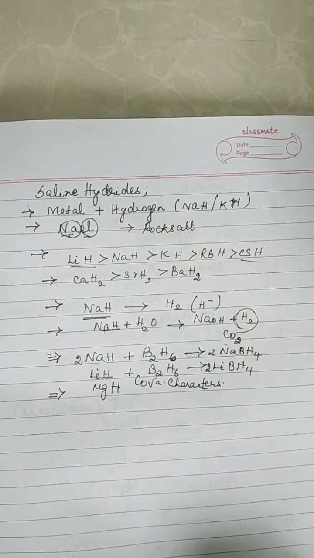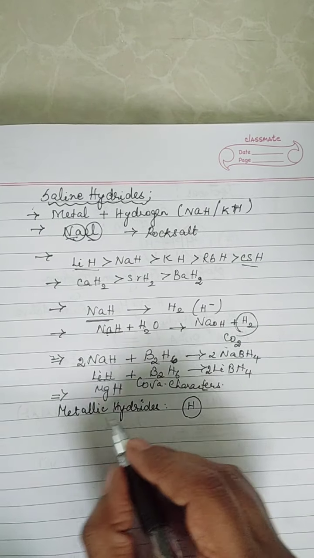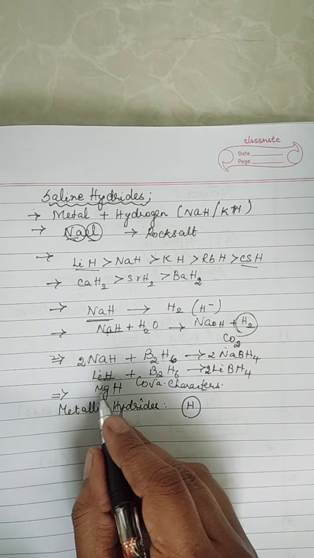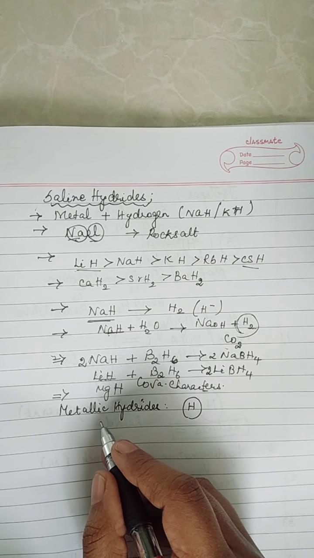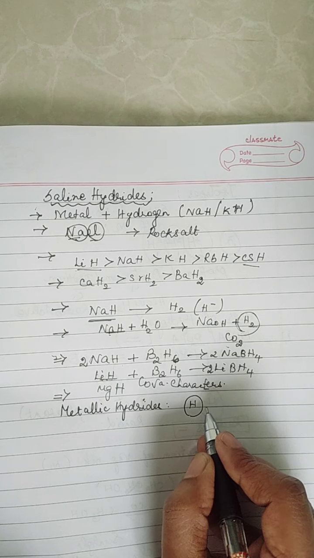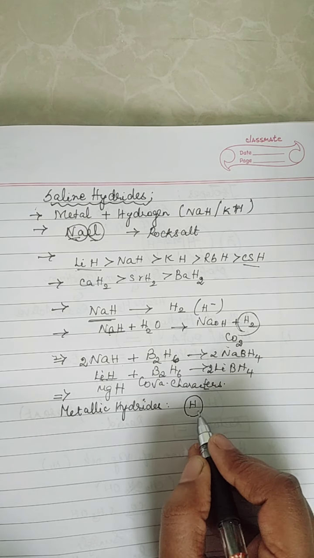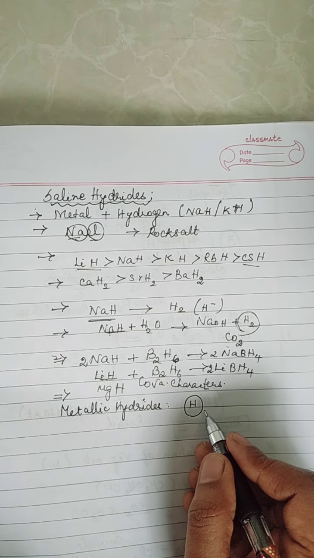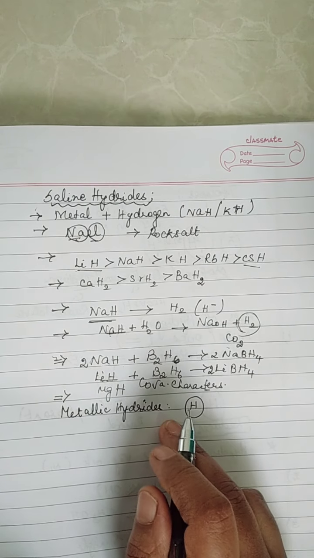Here, why is it called metallic hydride or interstitial hydride? Here the hydrogen is going to occupy the interstitial holes in the metallic crystal. See, metallic hydrides: metals have a crystal structure. In the metallic crystal, my hydrogen is going to occupy interstitial holes. Why? Because the size of hydrogen is very, very small, right? Now, when I look into the transition metals like D block elements and F block elements, they form metallic hydrides.